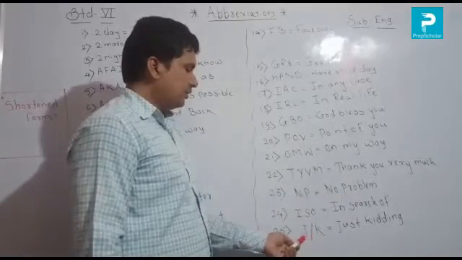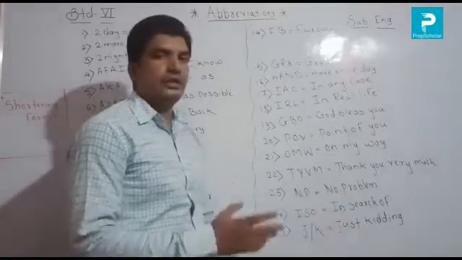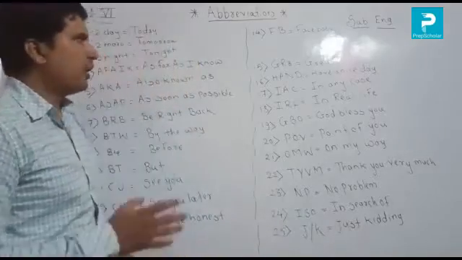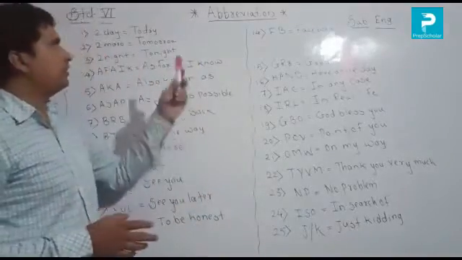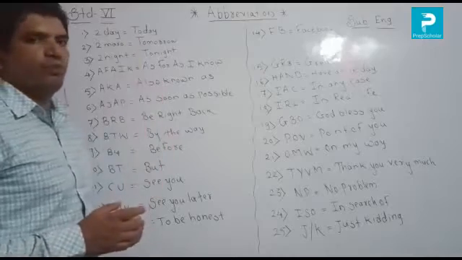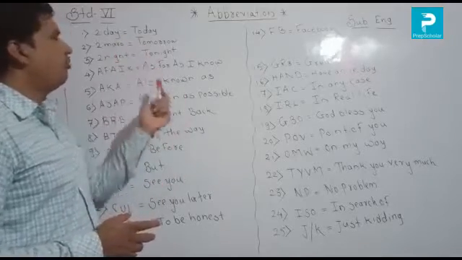Last, JK, just kidding. So these are the abbreviation forms. It is a short form and it is a full form. हे short form आहे आणि full form आहे.